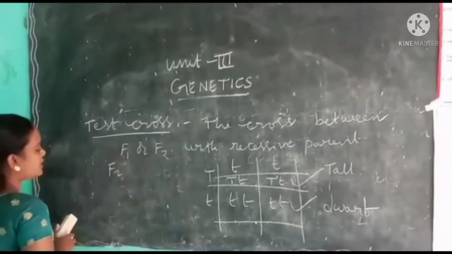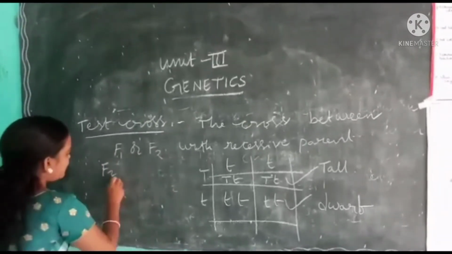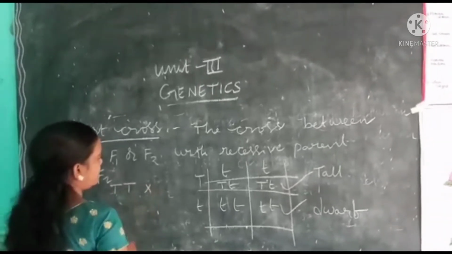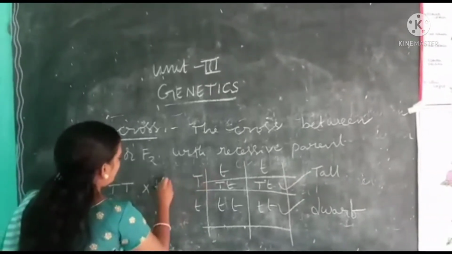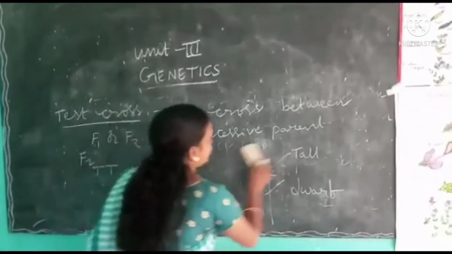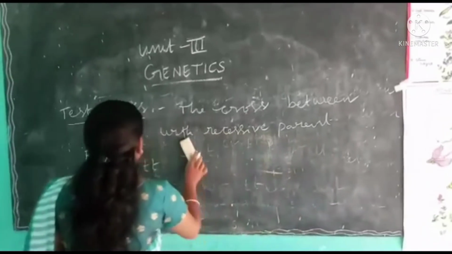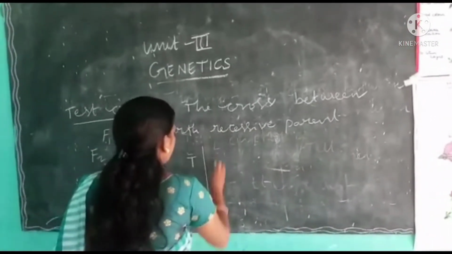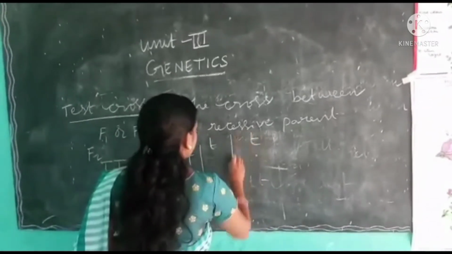In F2 we got genotype capital T capital T, and with the recessive pair, small t small t. Again, I will frame a Punnett square. Possible gametes are capital T, and small t, small t.